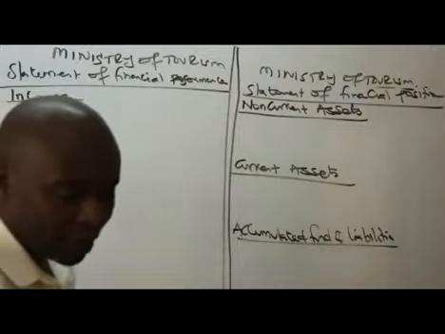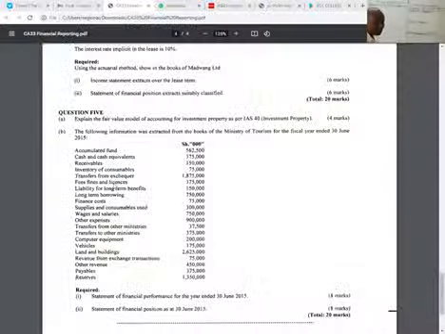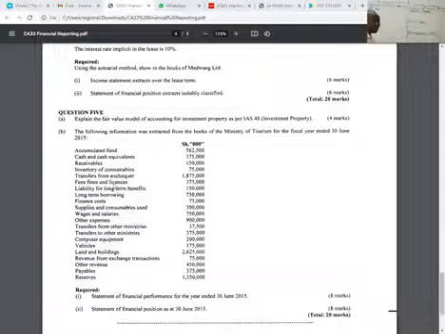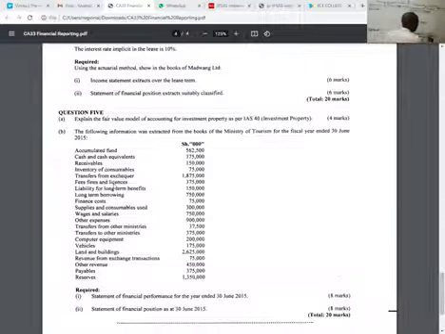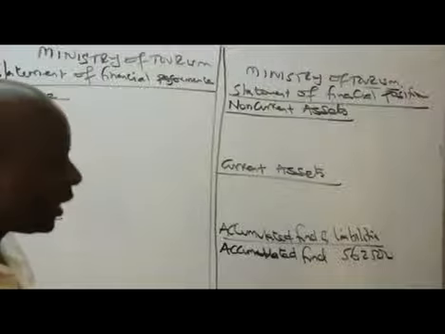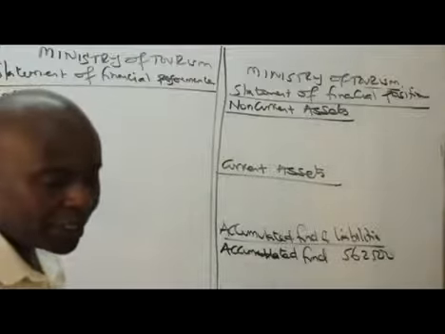So what we have here, ladies and gentlemen, is quite a simple thing. The first one is the accumulated fund. So this one I'm bringing under the statement of financial position. Accumulated fund is 562,500. Let me expose my screen for you to be able to see it very well. Accumulated fund, I've brought it under here. Right, great. So go and pick the next thing, ladies and gentlemen.